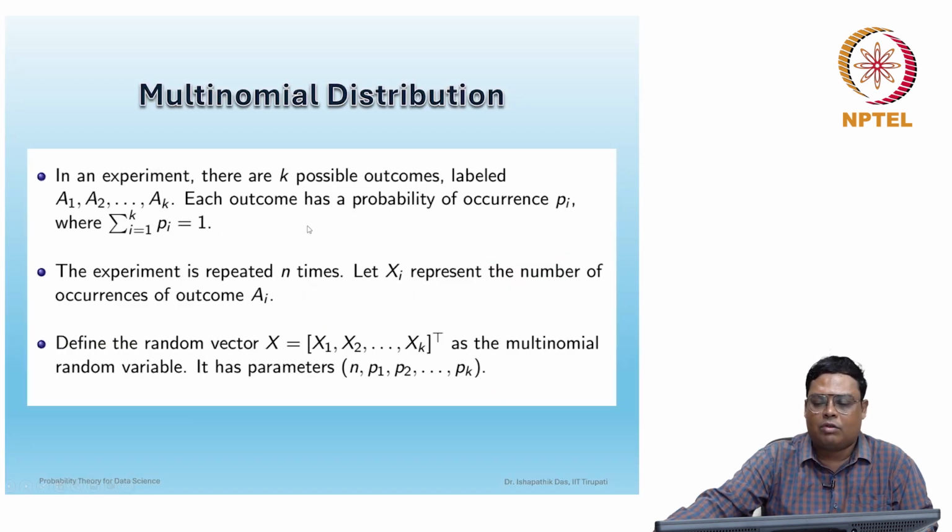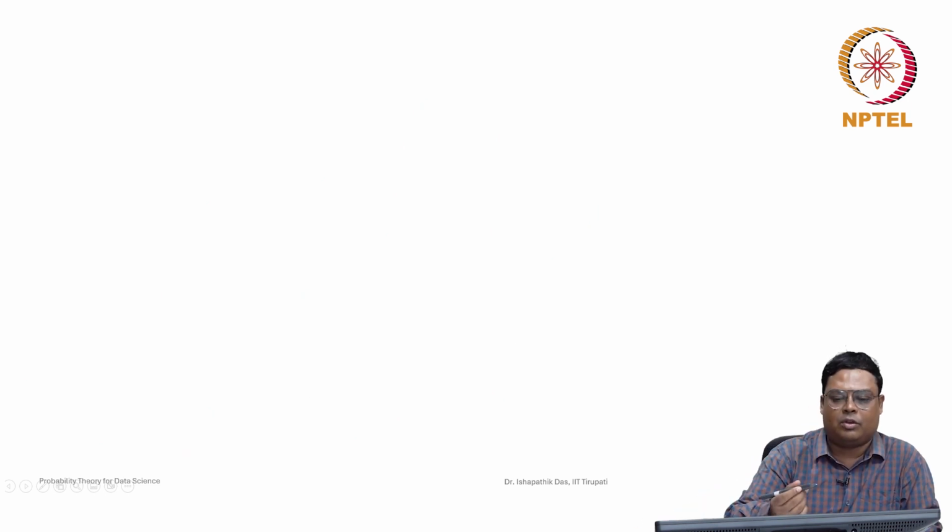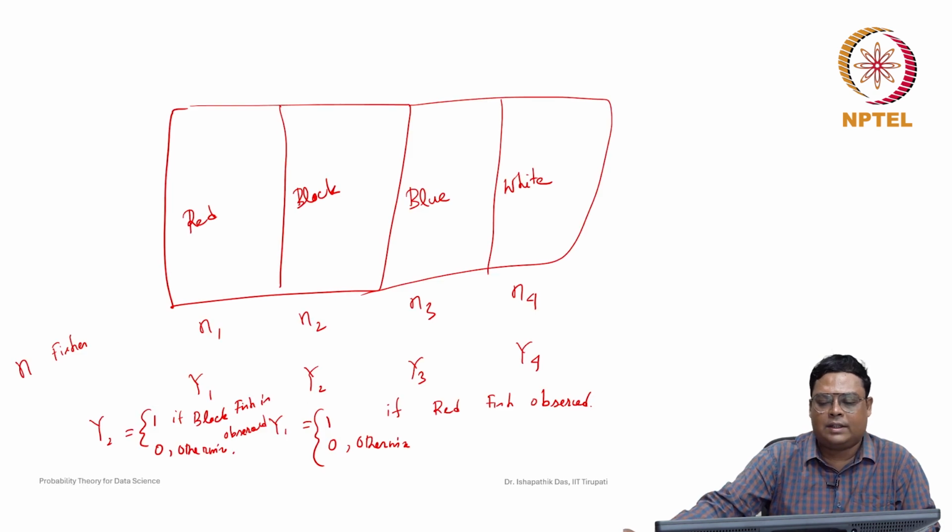Each outcome has a probability of occurrence pi. So whenever you collect a fish, suppose one time, the probability that y1 will be 1 is p1. That is the assumption. Because we don't know exactly how many fishes there are, we usually need to estimate the probabilities from the data, but here we are assuming they are known.